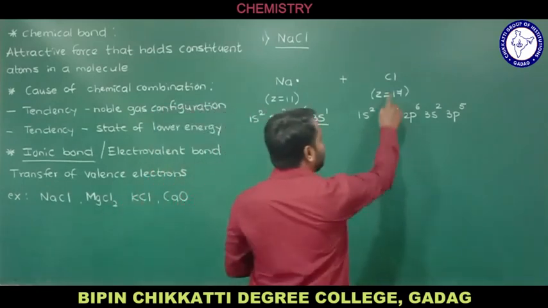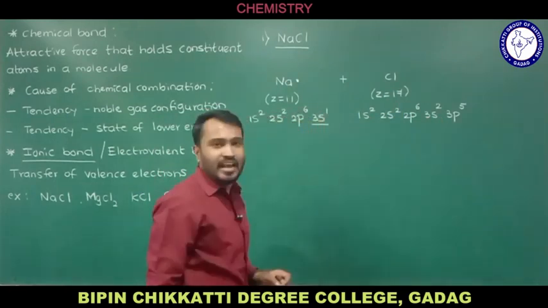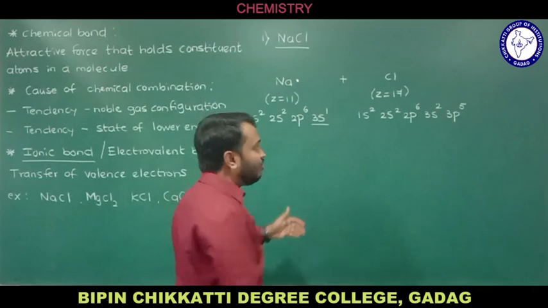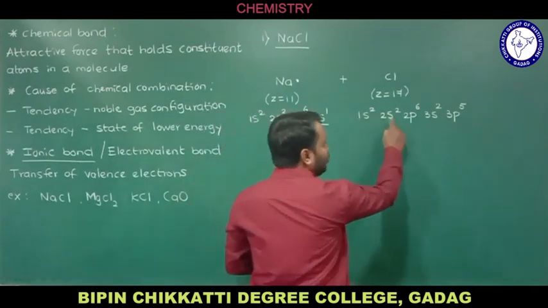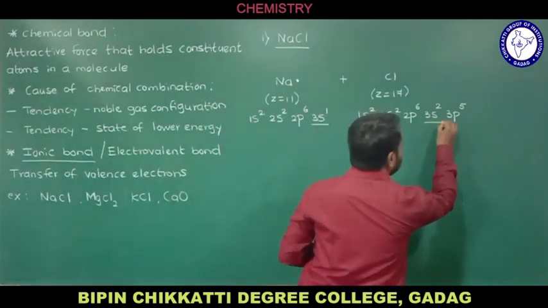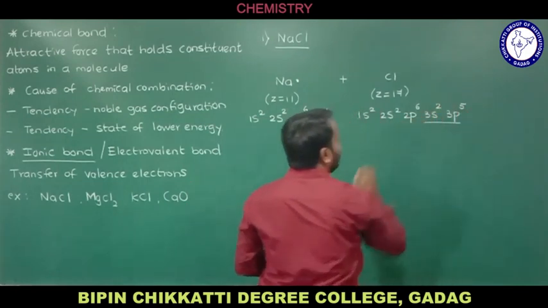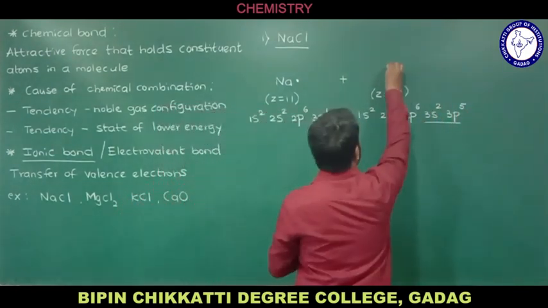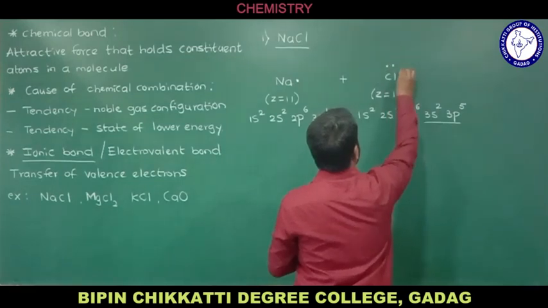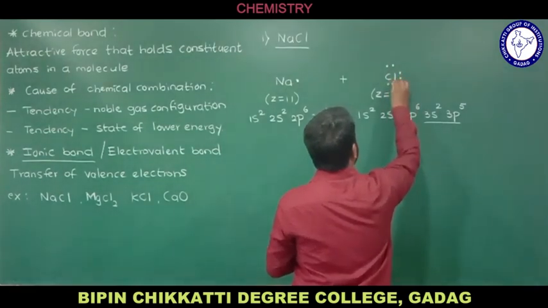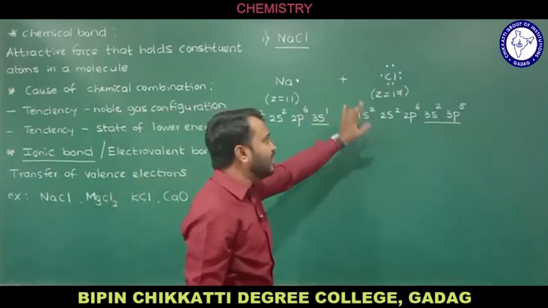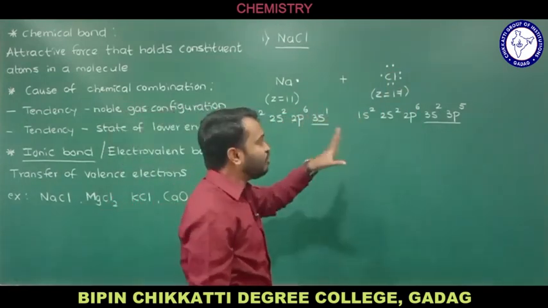In the case of Cl, there are 17 electrons in total, and now you guess how many valence electrons we have. This is the first shell, this is the second shell, and this is the third shell, with 5, 6, 7, totally 7 electrons in the valence shell. I represent that with dots: 1, 2, 3, 4, 5, 6 and 7. So 7 dots, and that is the Lewis symbol for chlorine.